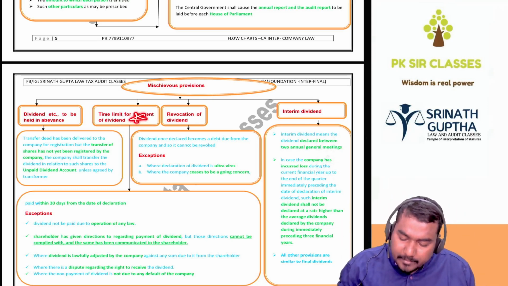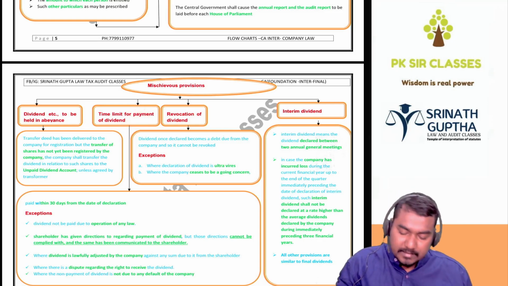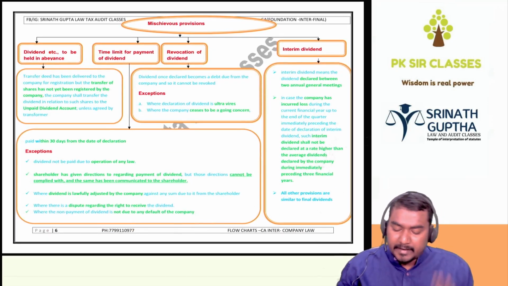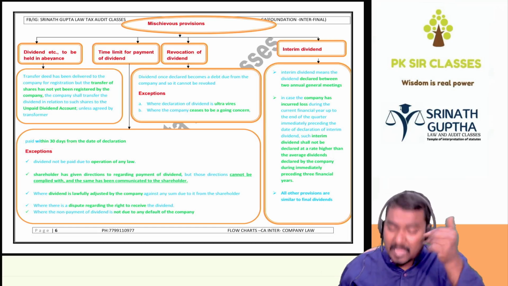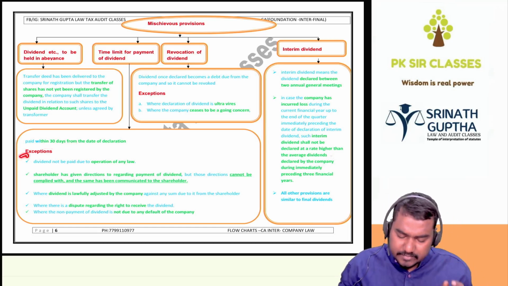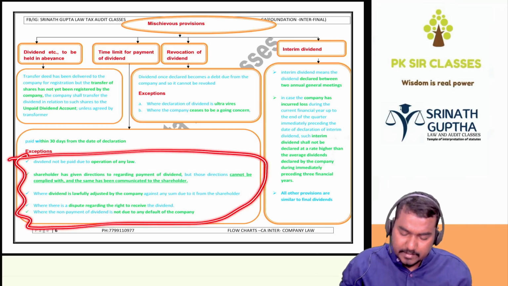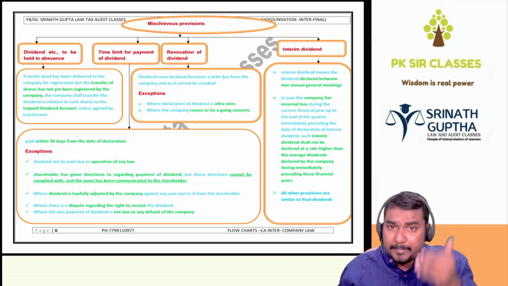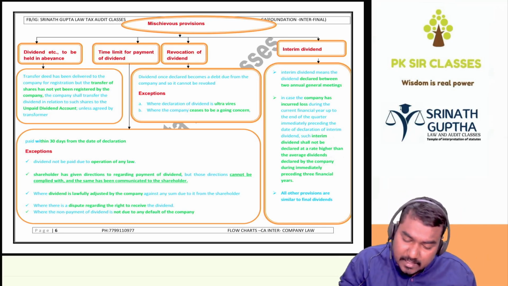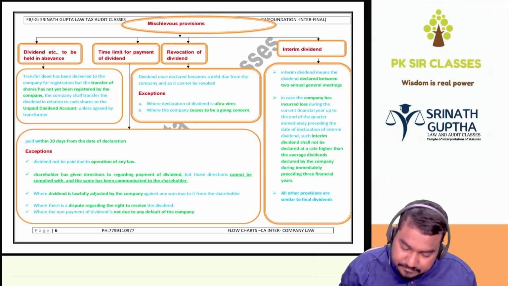Next, time limit for payment of dividend, important from the exam point of view. Dividend should be paid within how many days, sir? 30 days from declaration. However, there are exceptions. In the following exceptional cases, the company need not pay the dividend within 30 days. The company is not liable even if it is not paid in 30 days. Beta, this is coming in the exam.